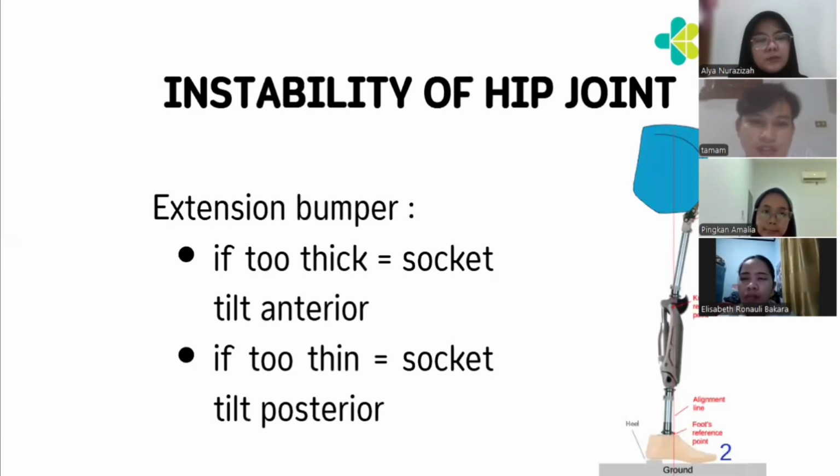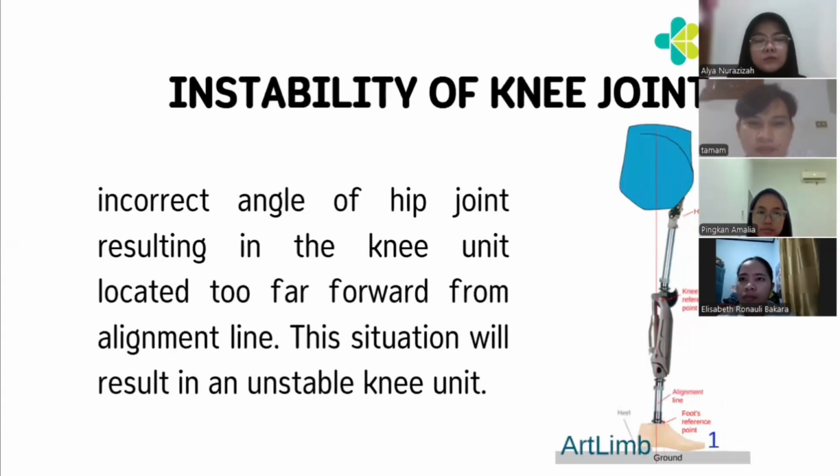So the first is instability of the hip joint, and the cause is the extension bumper. If the bumper is too thick, the socket tilts anterior, and if too thin, the socket tilts posterior. The second one is instability of the knee joint: incorrect angle of the hip joint, resulting in the knee unit being located too far forward from the alignment line.